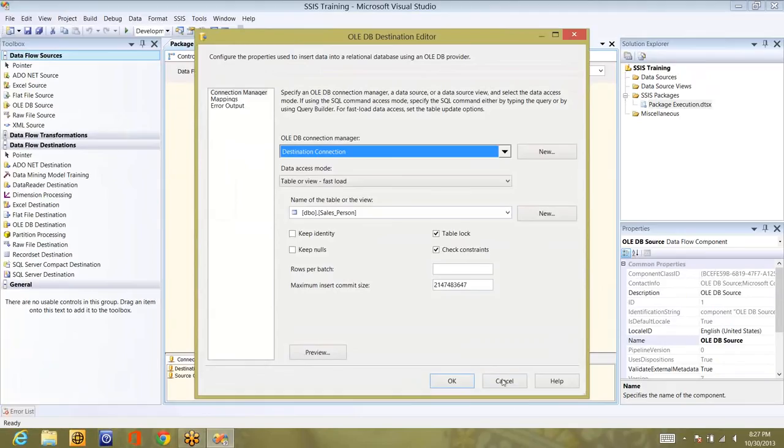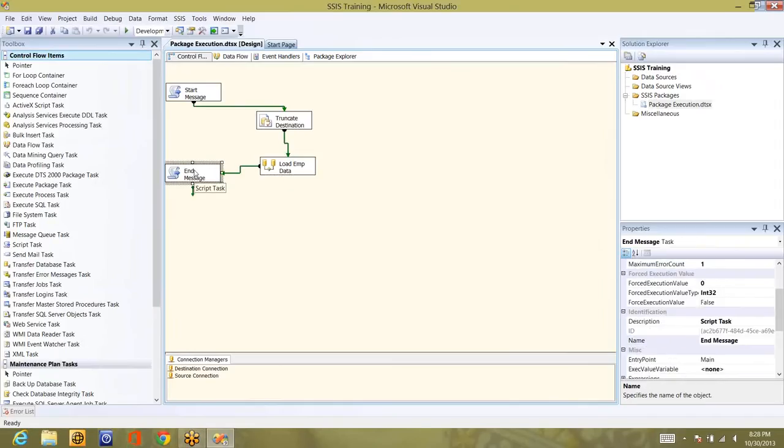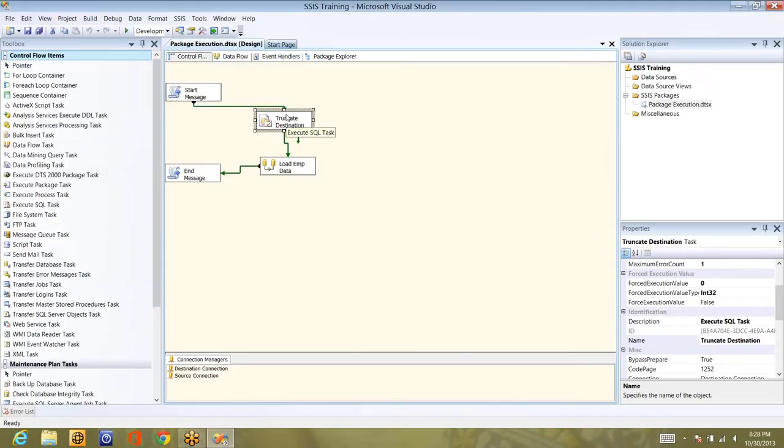This is the destination connection, and it will load to the destination. Once it is done, it will show a pop-up message saying that the package completed successfully. In the truncation part, I'm just truncating the same table which I'm going to load. This is a simple requirement. This is not the original requirement, and original requirements will not be like this. I've taken this sample just to demonstrate how to execute the packages and the different places where you can execute them.